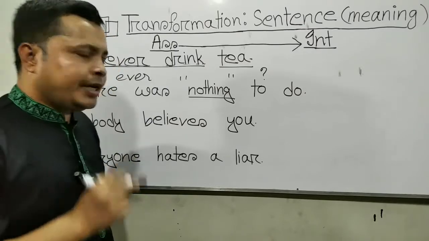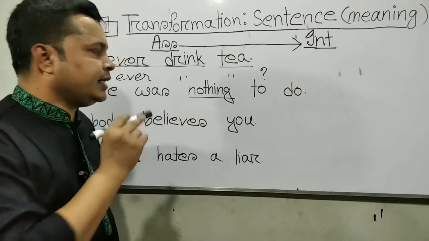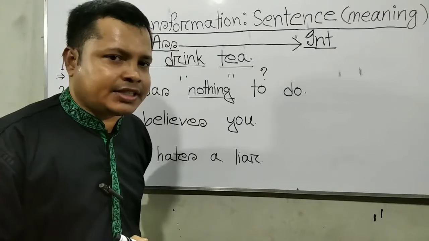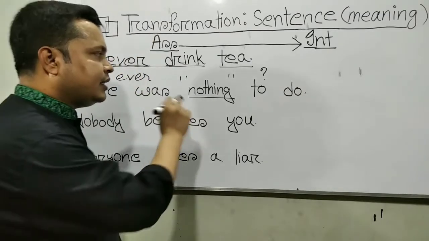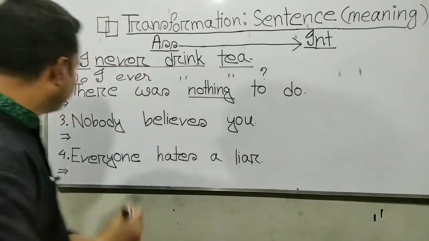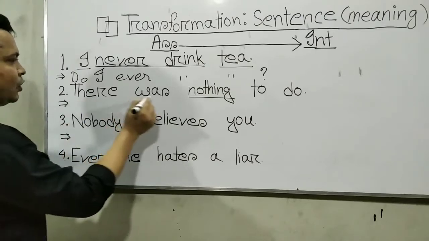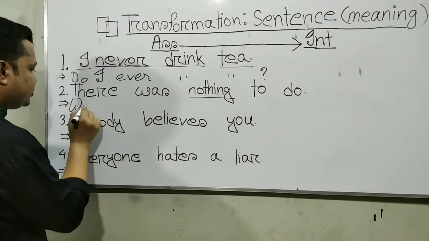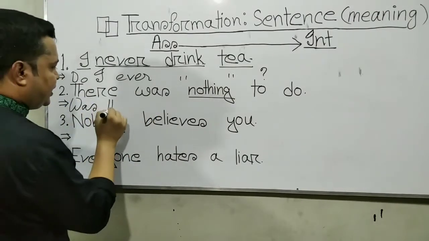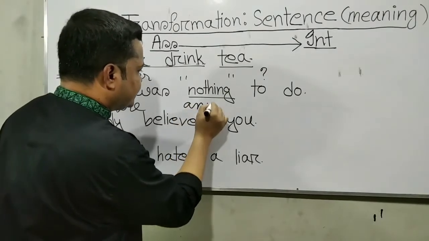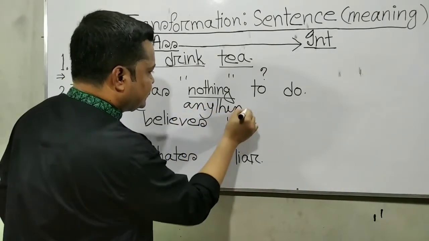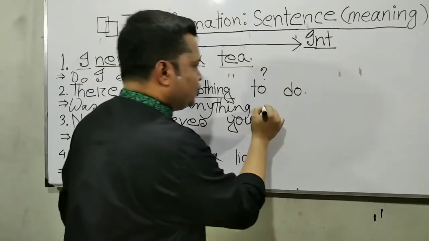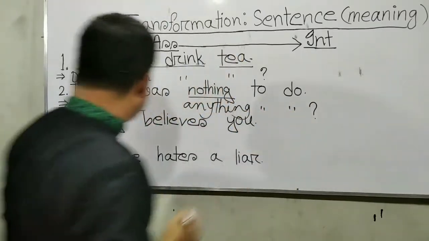But when nothing is found in the middle or last of a sentence, there nothing will be anything. Here, auxiliary verb at first: Was there anything to do? Note of interrogation.